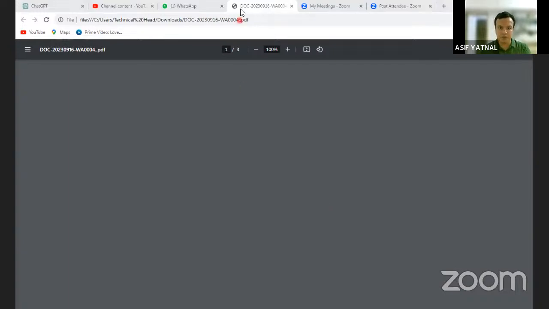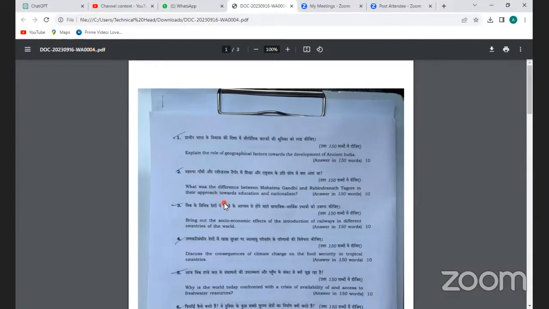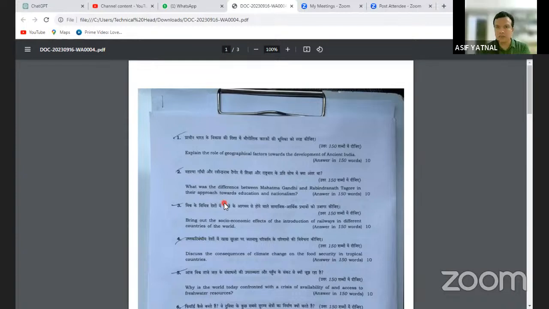Can you see the GS paper 1 on your screen? Is it visible now? Yes, screen. Okay, is it visible? Yes, sir.